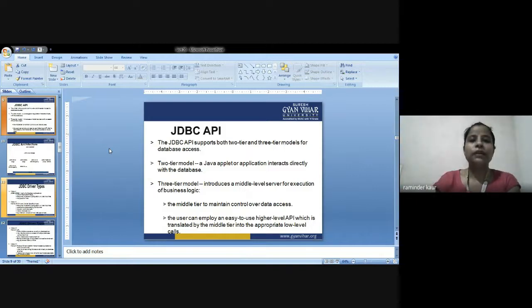Now there are various concerns with the 3-tier model. It introduces the middle tier to maintain control over data access, and the user can employ any easy to use higher level API which is translated by the middle tier into the appropriate low level calls.